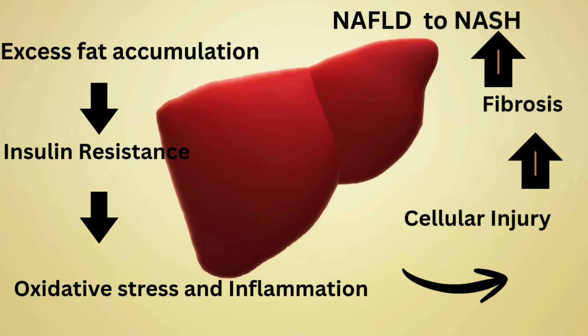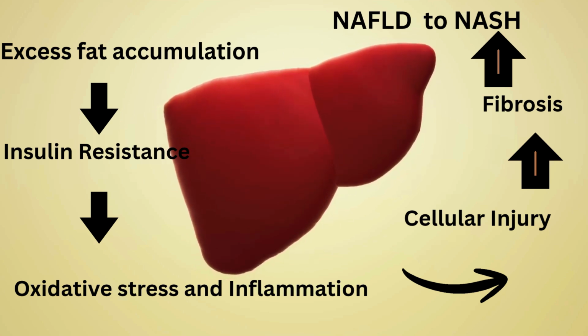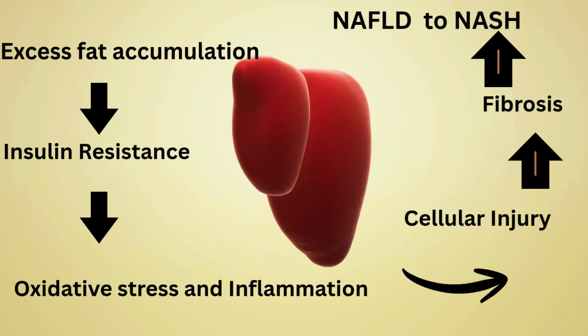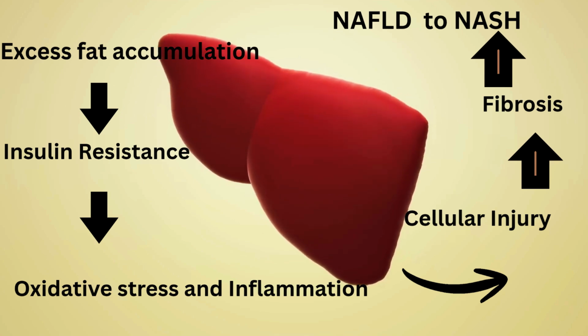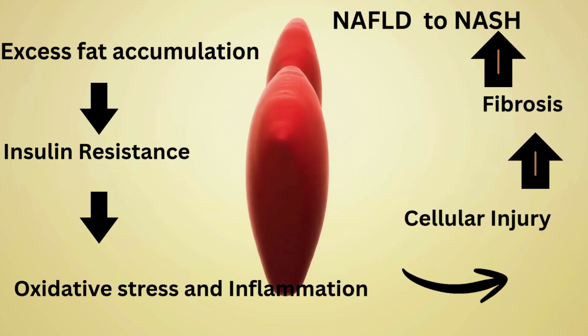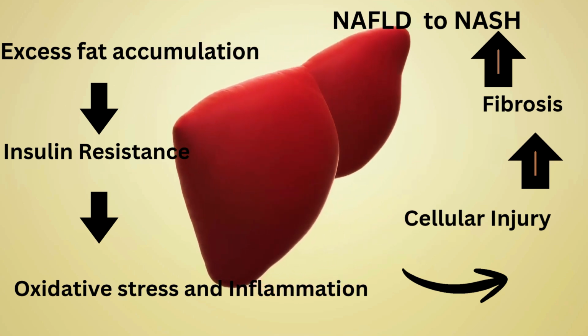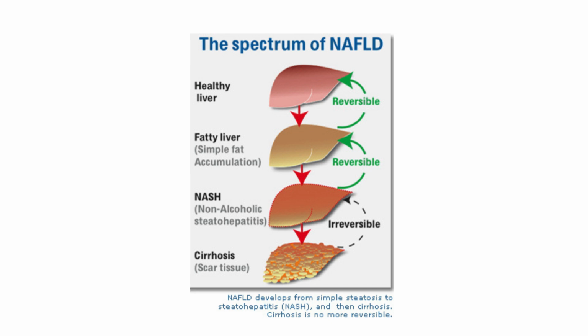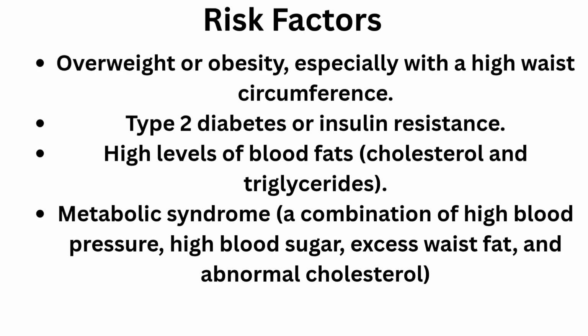The stress and inflammation will also be driven by this insulin resistance, leading to the first stage of steatohepatitis, called the swelling. The next stage progresses with cellular injury, where the damaged liver cells become swollen and die, transitioning from simple fat accumulation to active inflammation. From this stage, it is called the first stage of NASH, or non-alcoholic steatohepatitis, which is irreversible. The final stage is fibrosis, where scar tissue forms due to the accumulation of injured liver cells. This is how the spectrum of NAFLD looks. The healthy liver converts into fatty liver, and finally into NASH.